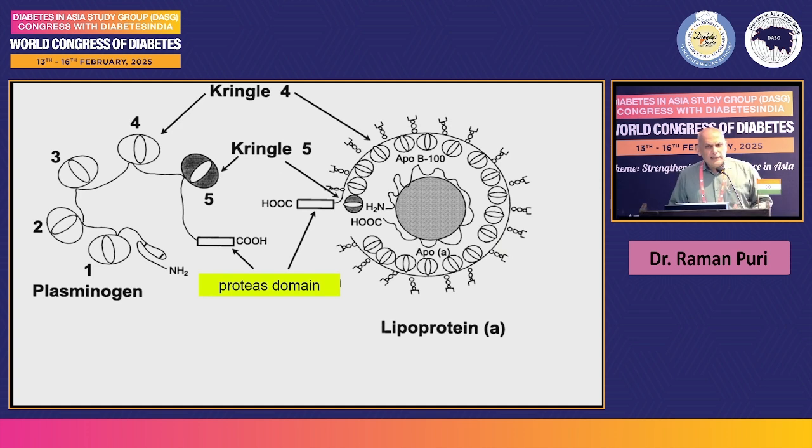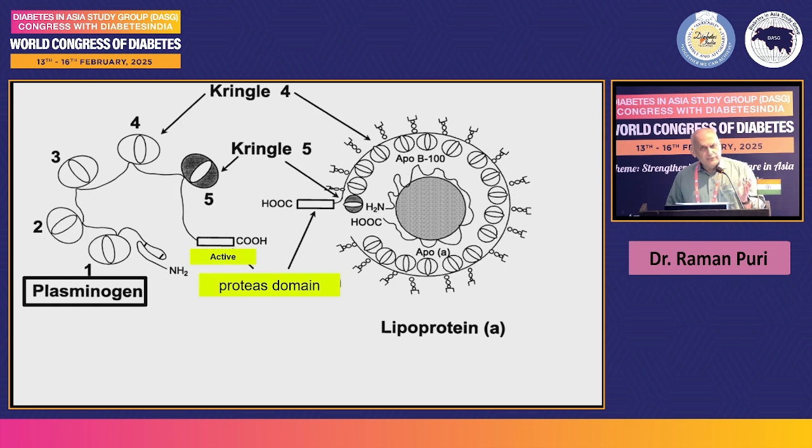Apoprotein A carries a thrombotic property because it resembles plasminogen. It shares Kringle 4, Kringle 5, and protease domain with plasminogen. And protease domain and Kringle 5 are responsible for the fibrinolytic activity of plasminogen.